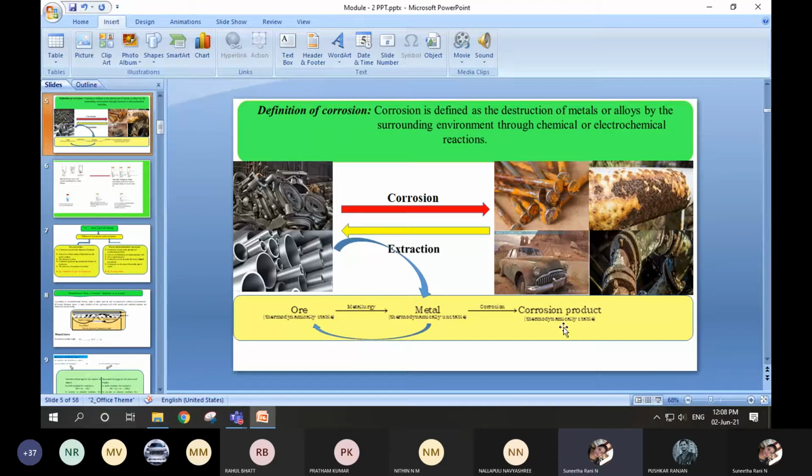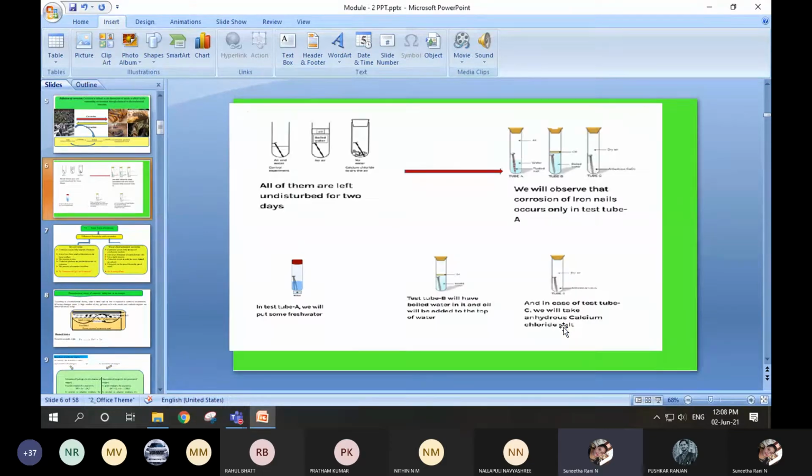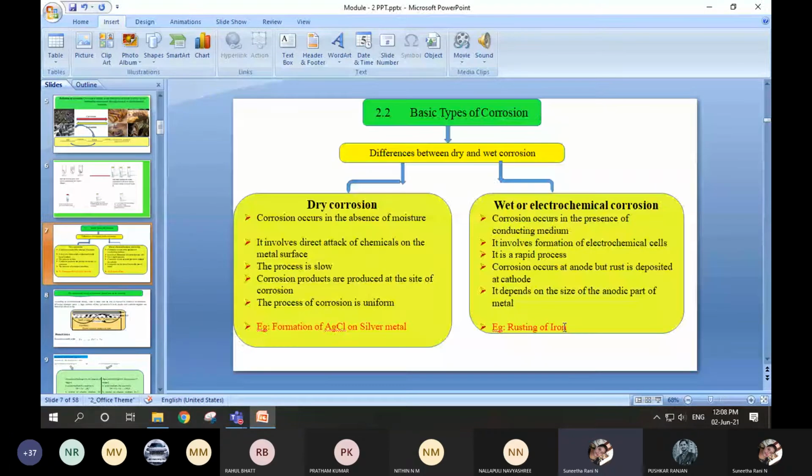This corrosion is caused by different environmental conditions. It was explained by two different types, that is dry corrosion and wet or electrochemical corrosion. What is dry corrosion? If corrosion occurs in the absence of moisture, we call that process dry corrosion. If corrosion occurs in the presence of a conducting or liquid medium, in the presence of moisture, that phenomenon is called wet or electrochemical corrosion.